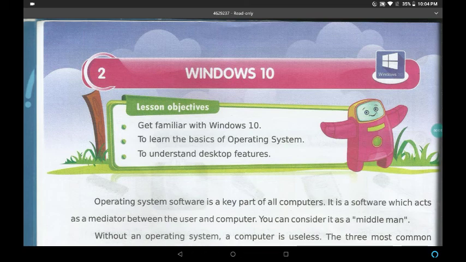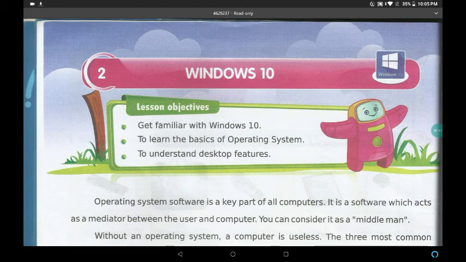Okay, let's do a recap of chapter 1, History of Computer. What have we learned in History of Computer? We learned early counting devices, electronic counting devices and generations of computer. In this chapter, we are going to learn about Windows 10 and the basics of operating system, and we are going to learn about desktop features. Okay, we will start with operating system.